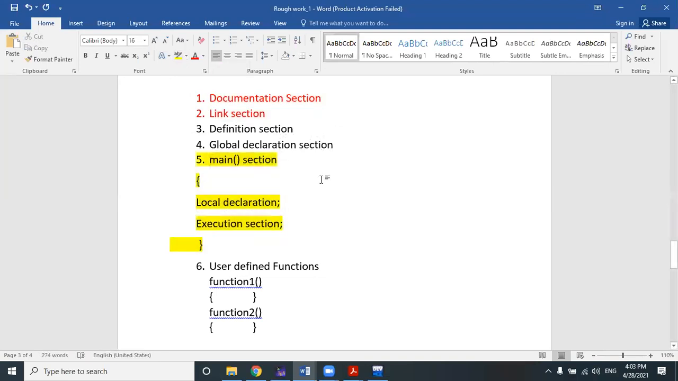So obviously you understood that these sections are optional, or as per your use you can implement them. But at least you require these three sections to run a basic C program. To run more in-depth applications, you will go for the other sections.